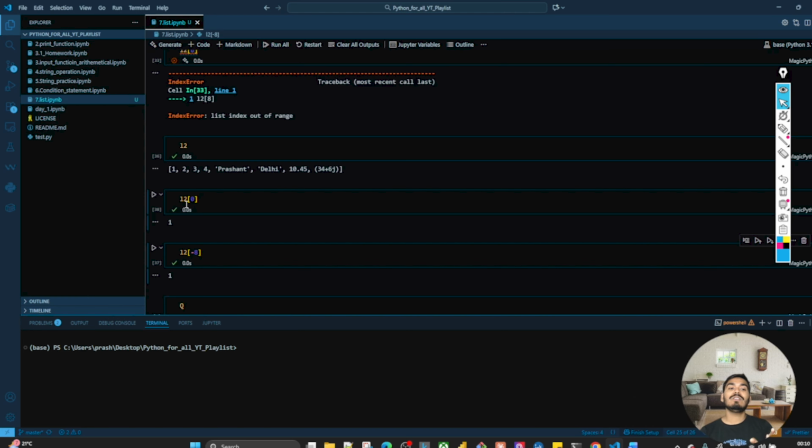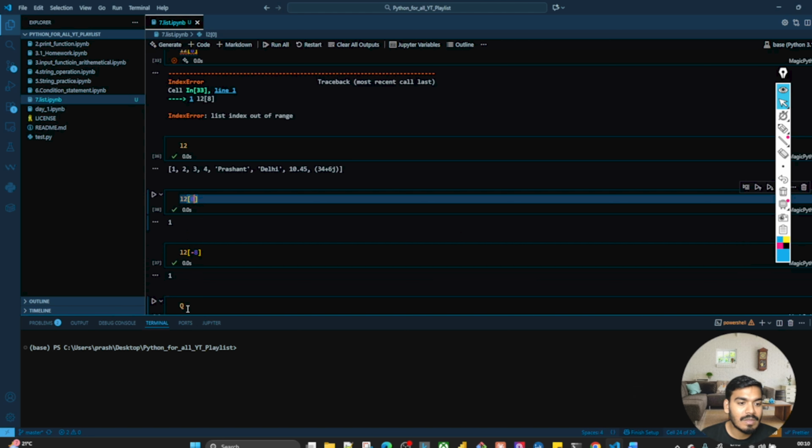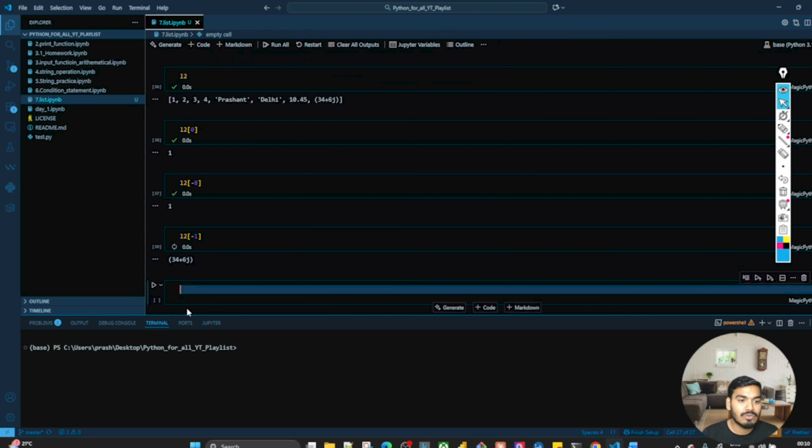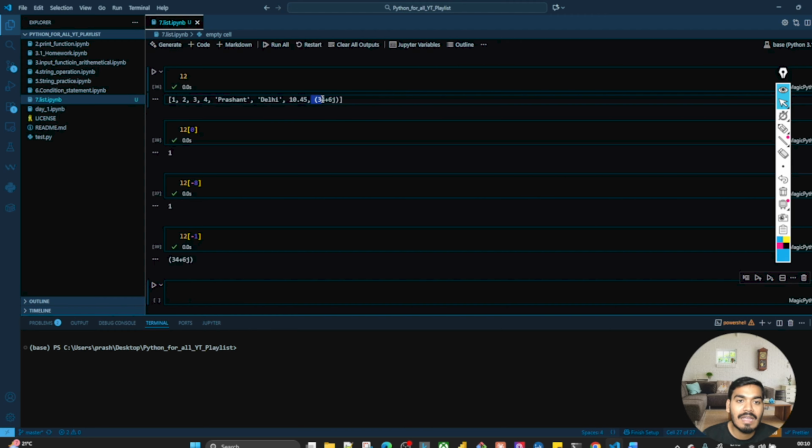So L2 of 0 means you are going from left to right, and L2 of -8 means you are going from right to left. Clear? And if I want to execute L2 of -1, it will give me the last element, because from right to left it is -1.